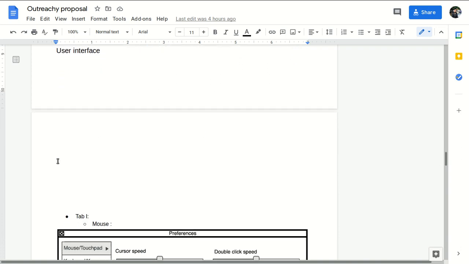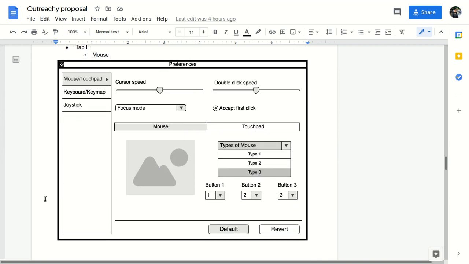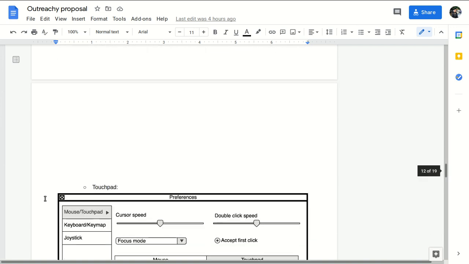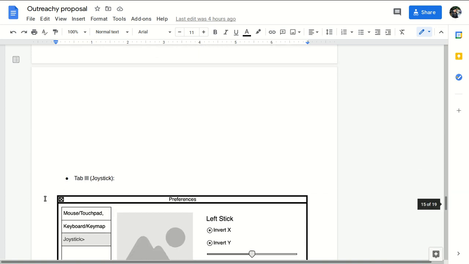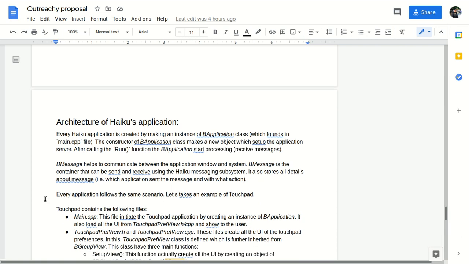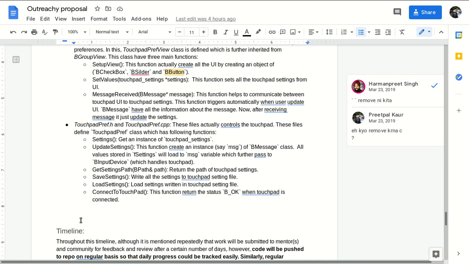Here are some screen mock-ups that I made to show Outreachy how, in my community, I will solve the problem. Then I wrote the architecture of the Haiku code, the little bit of Haiku code that I understood at my time. I explain everything with the file names and give a little description about the code here.